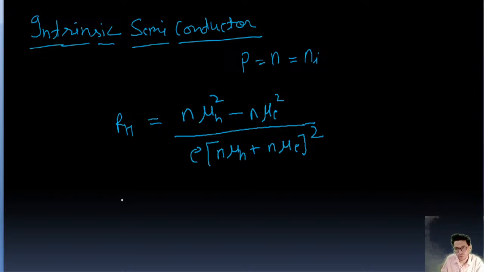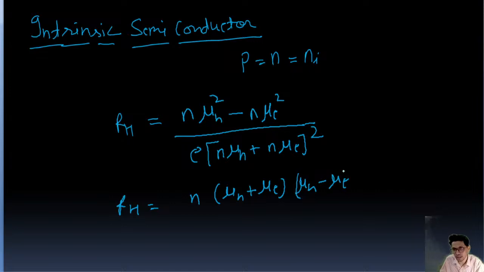Now we take N common, so this is mu H plus mu E, mu H square minus mu E square equal to mu H plus mu E times mu H minus mu E.